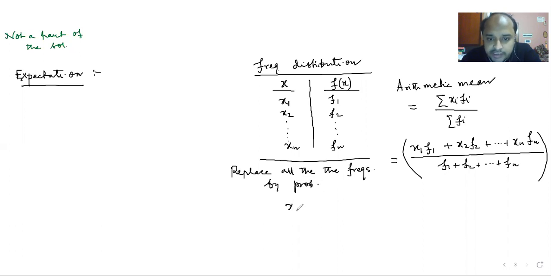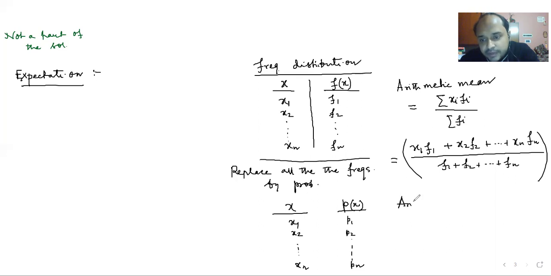So I'm considering the same chart, x, fx, no, not fx. In place of fx, I'm writing x, px, with x1, x2, dot dot dot, xn, and p1, p2, dot dot dot, pn. What will be the formula for this arithmetic mean?